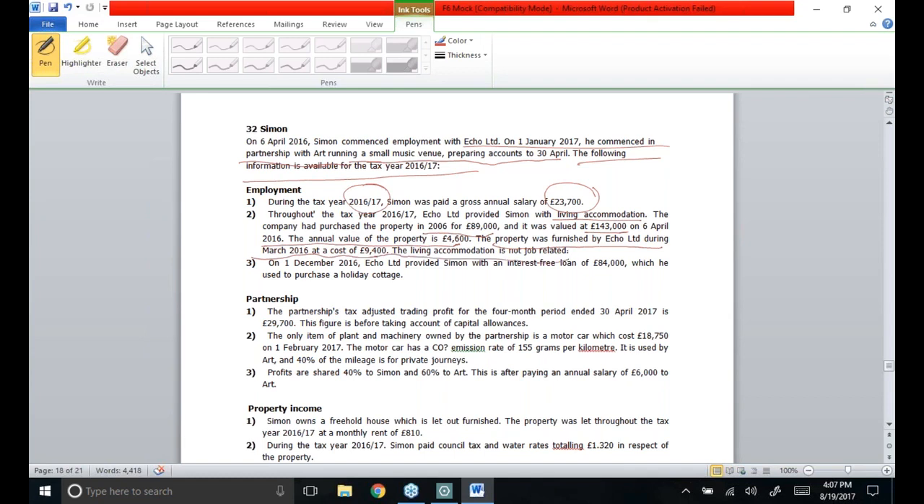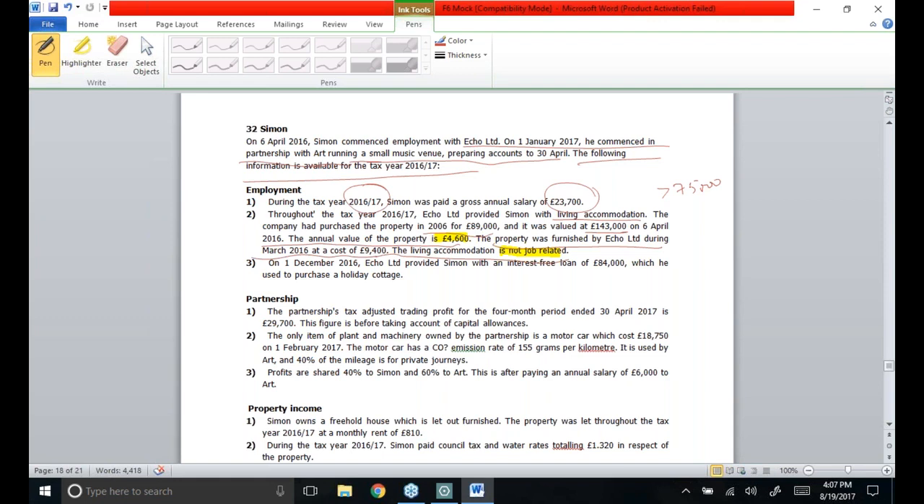The living accommodation is not job related. If non-job related accommodation is given to an employee, a benefit has to be computed. First, I need to take the annual value, which is 4,600. Then an additional benefit has to be computed. For additional benefit purposes, we need to see whether the cost of the accommodation is more than 75,000 or not. If it is more than 75,000, then of course an additional benefit will be computed.